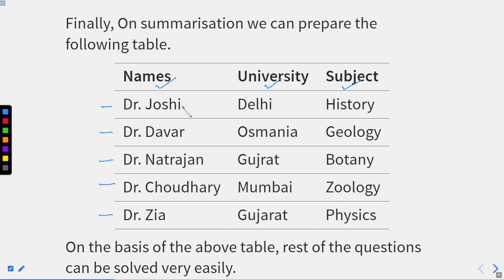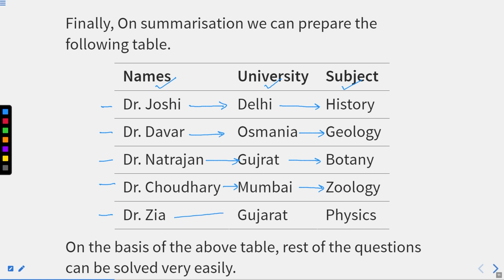From all the instructions given, from all the conclusion part, we are able to figure out that Dr. Joshi teaches history in Delhi University. Dr. Davar from Osmania University teaches geology. Dr. Natarajan from Gujarat University teaches botany. Dr. Chaudhary from Mumbai University teaches zoology.